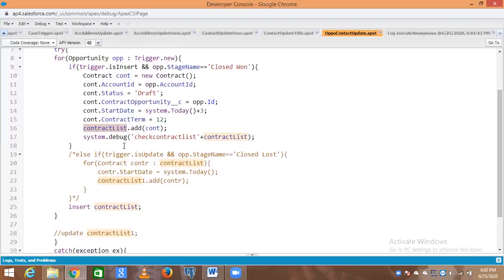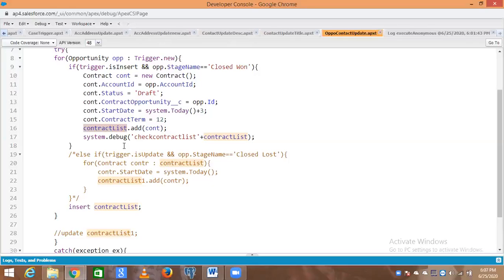Now, in this case, what you have to do is repeat. Prashant, repeat. I didn't get it. I'm sorry, we are lost. Line number 16, what are we doing for? In line number 16, we are creating a new contract, and we are storing that particular contract into a list. That's a contract list that we are creating.